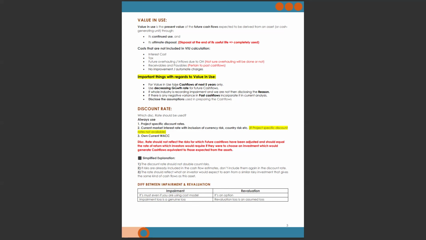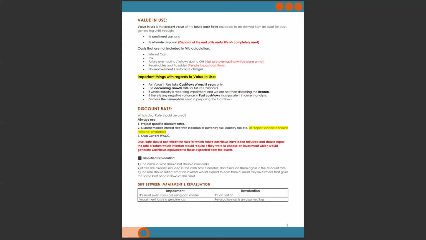For value in use, take cash flows of the next 5 years only. Sometimes the examiner asks you to take the cash flows of less than 5 years. You will have to write, no, it's not a valid justification. Use 5 years of cash flows. You can use more than 5 years, but if you are going to use more than 5 years of cash flows, let's say 7 years or 9 years, then you will have to disclose the reason.